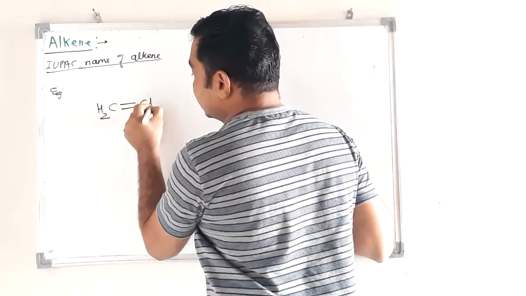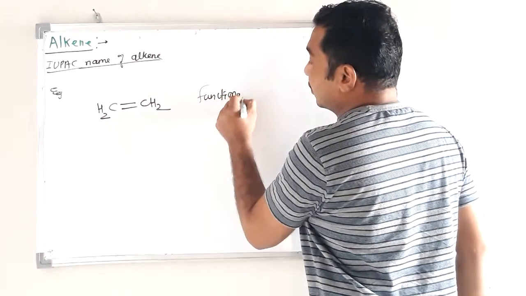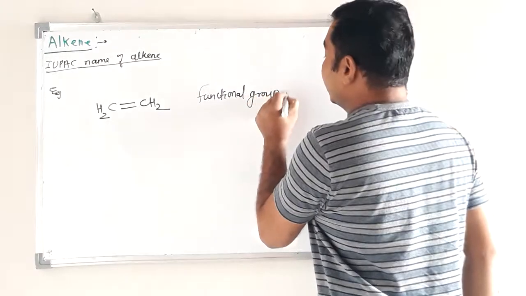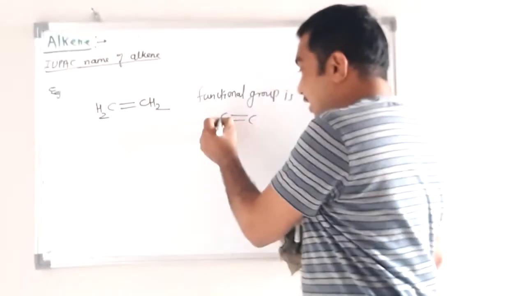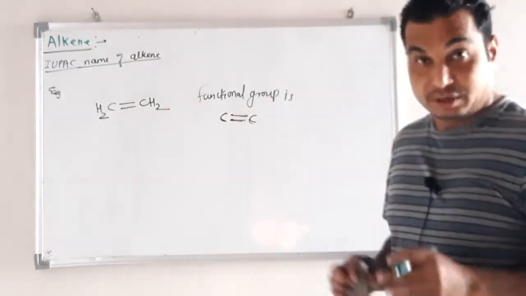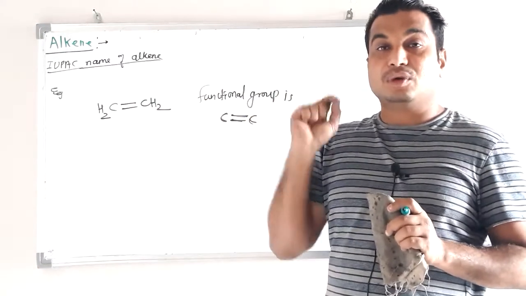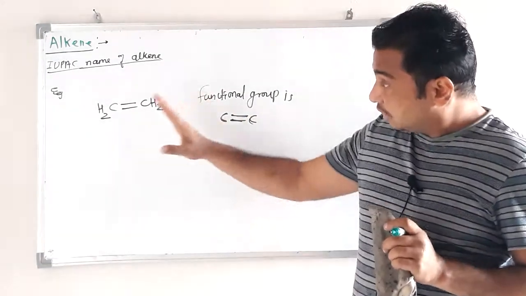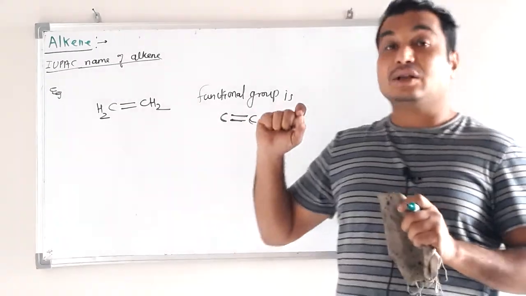CH2=CH2. Now in the case of alkene, remember, the functional group is the carbon-carbon double bond. Now our focus must be on the functional group, that is the carbon-carbon double bond. This is the functional group for alkene. In the case of alkane, the carbon-carbon single bond was the functional group. Here what we have to do is consider the longest chain.